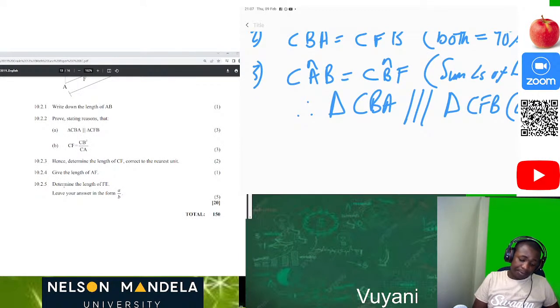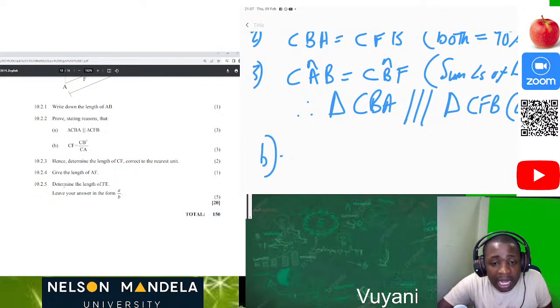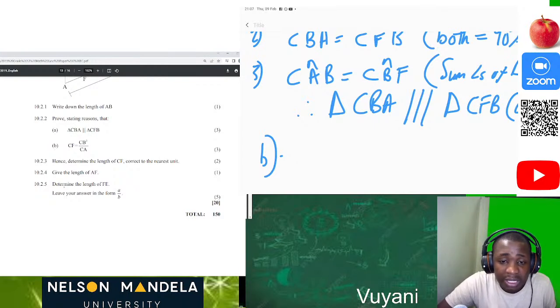Now on B, prove, stating reason, that CF is equal to CB squared over CA. How can we do that?